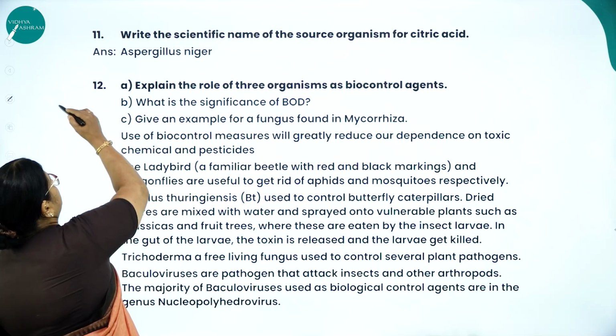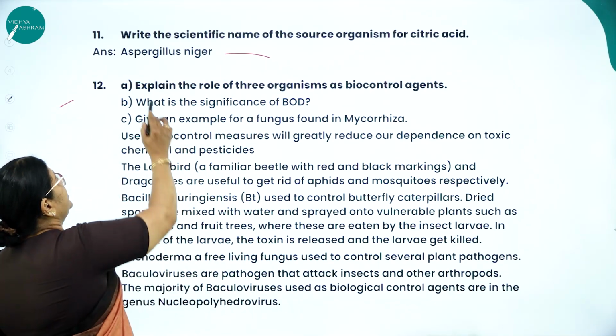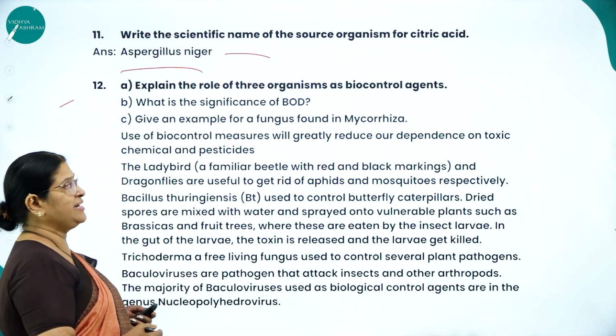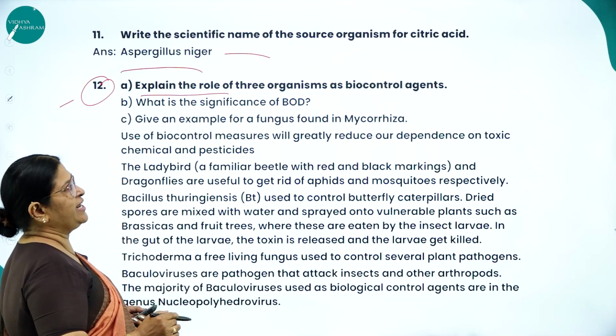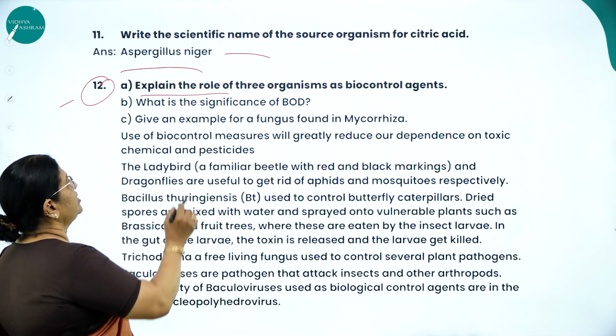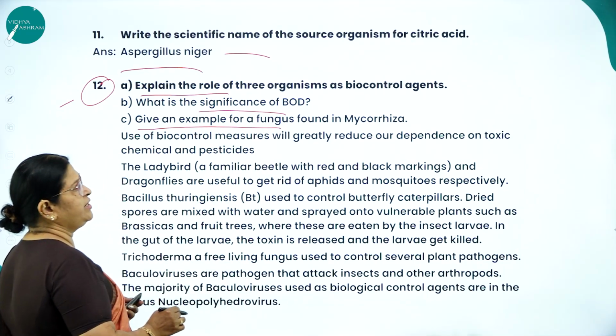Moving on to the next question. Write the scientific name of the source organism for citric acid. Obviously it is Aspergillus niger. Question number 12. Explain the role of 3 organisms as biocontrol. What is the significance of BOD? Give an example for a fungus found in mycorrhiza.